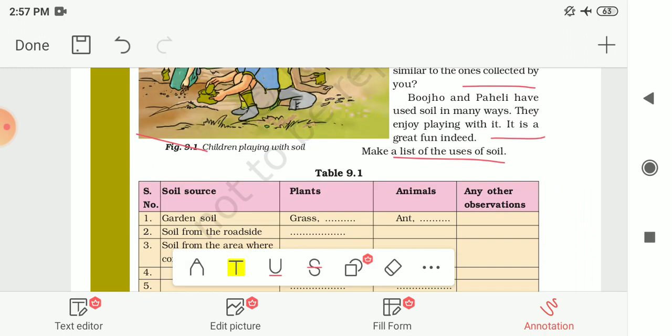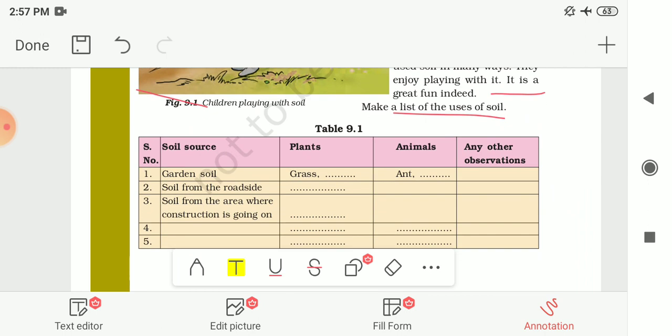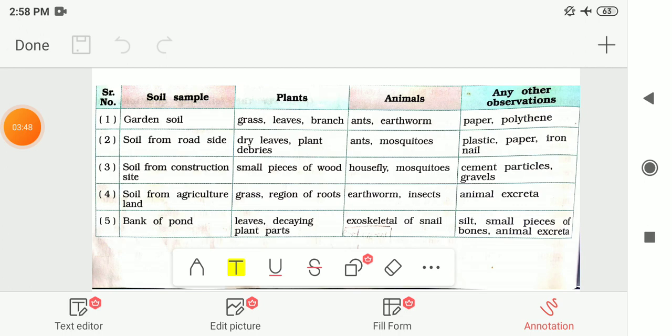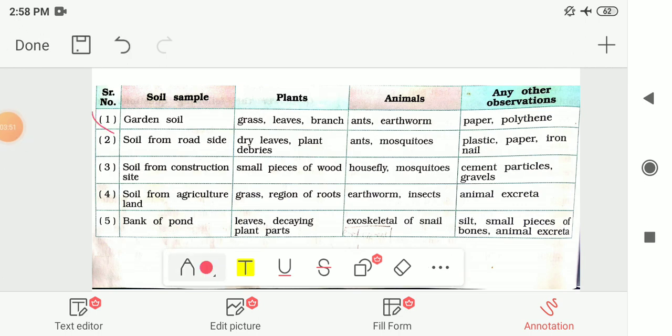Now let me see this table 9.1, different samples of the soil. Here you can see that the first sample was of garden soil. In that, plants found are grass, leaves and branches. Then animals like ants and earthworm are there, and as other observations they find paper and polythene.